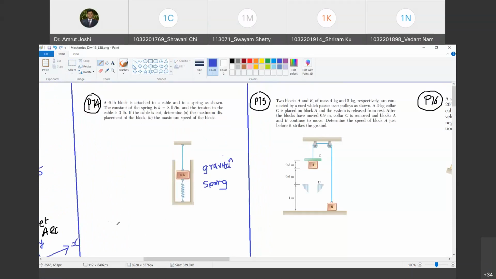Sum total of kinetic energy and potential energy of a system at a position must be preserved. Do you agree with me? Yes, sir. Okay. So we know that we are going to use that principle. That is the first thing that I wanted to tell you.